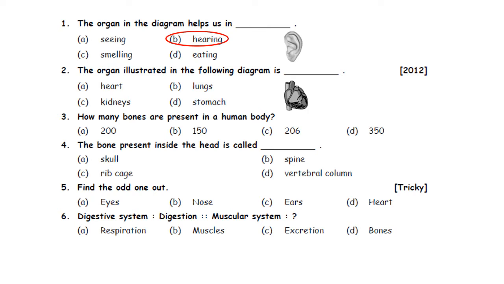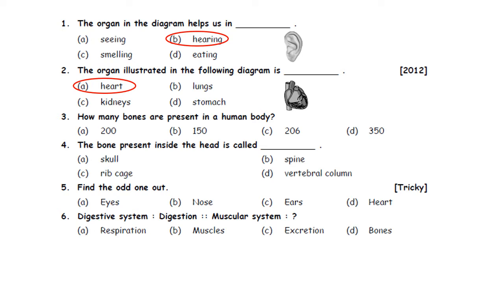Second one. The organ illustrated in the following diagram is dash. A. Heart, B. Lungs, C. Kidneys, D. Stomach. So the organ shown in the following diagram is heart. So option A is the correct answer. This question was asked in 2012 SOF NSO.